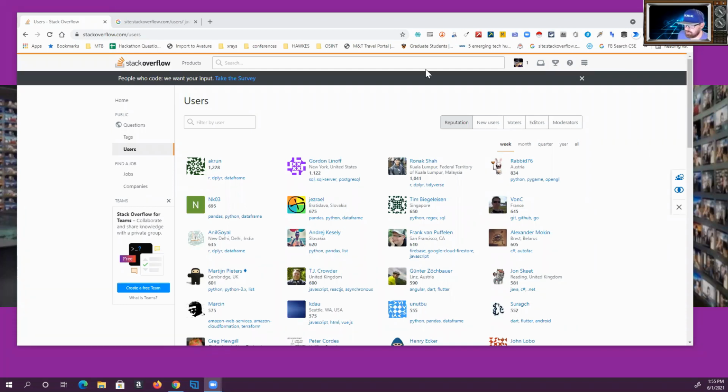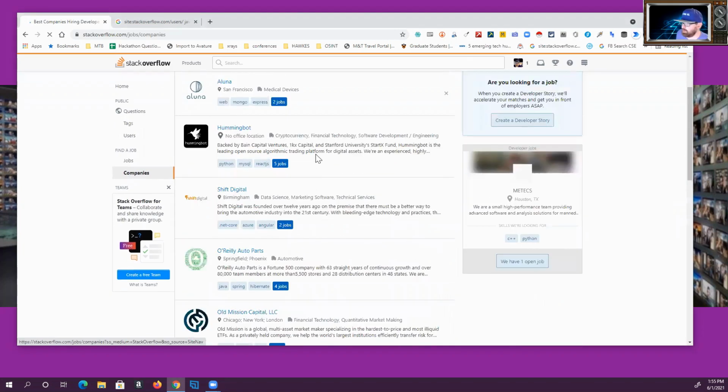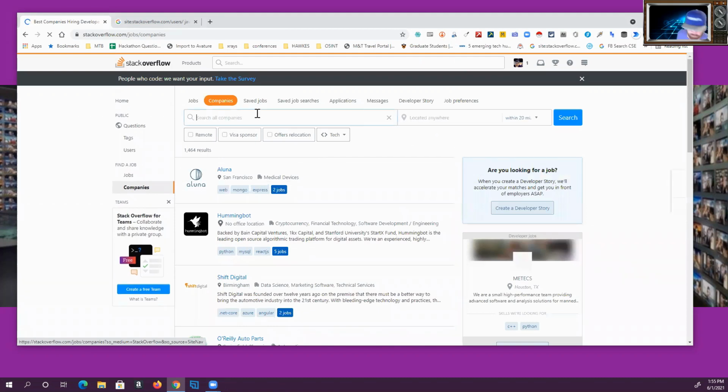And I wanted to show you guys Stack Overflow because I've been doing some interesting work in Stack Overflow today. It's kind of like GitHub. It's not something I hear a lot of people really talking about. You can search by companies. You can search by job. You can search, especially if you're a job seeker. You can look for data engineers, for example.